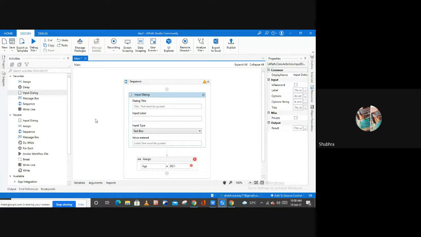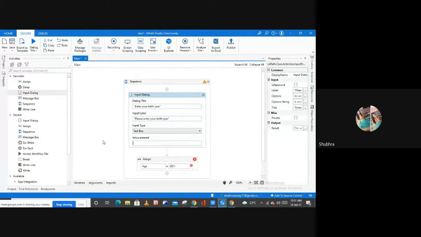So here I'm going to write, please enter your birth year. Let me copy the sentence from here and paste it here. Right? So text box is fine. And here, value enter.